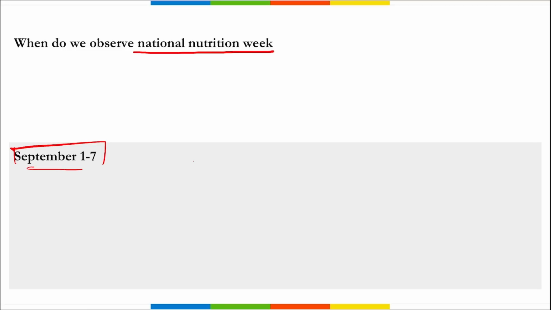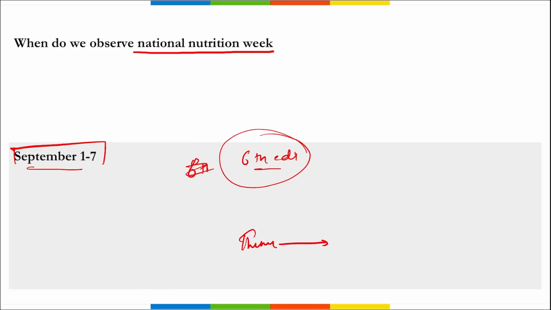Then remember, the Ministry of Women and Child Development is celebrating the 6th edition of Rashtriya Poshan Maah throughout September 2023 across India through a theme, that is Suposhit Bharat, Sakshar Bharat, Sashakt Bharat. Correct? That is nutrition-rich India, educated India, empowered India. So National Nutrition Week is observed from 1st to 7th of September.